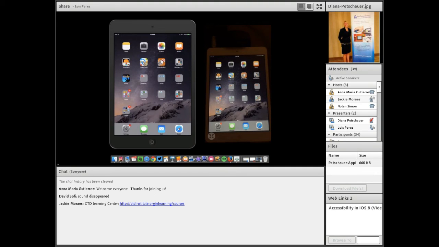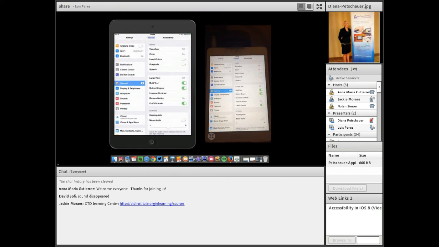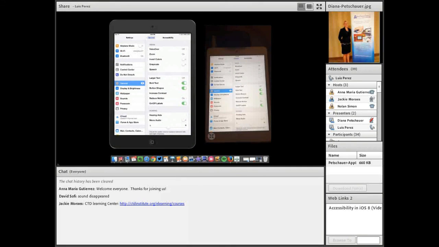And the first thing that I want to show you is if you have an iOS device, an iPhone, iPad, as Diana was mentioning, if you go into your settings and you want to find where the accessibility options are, just look for General. So here I'm on an iPad, so General is going to be over on the left side of the screen. When I choose General, then I'll find Accessibility.